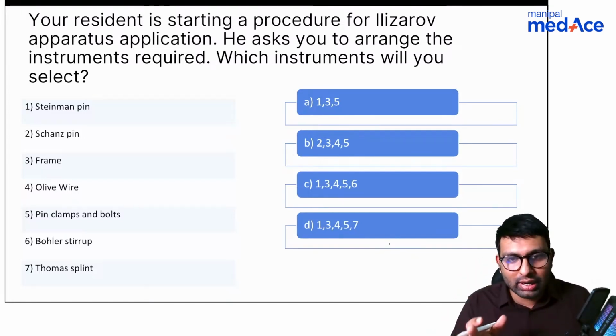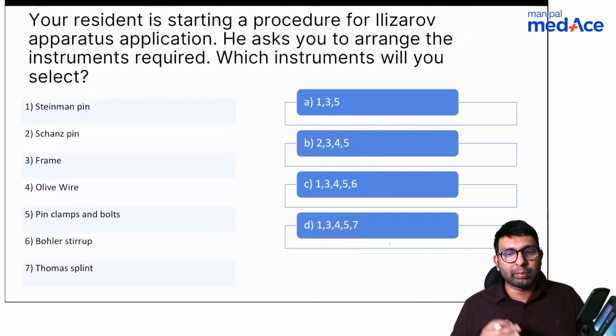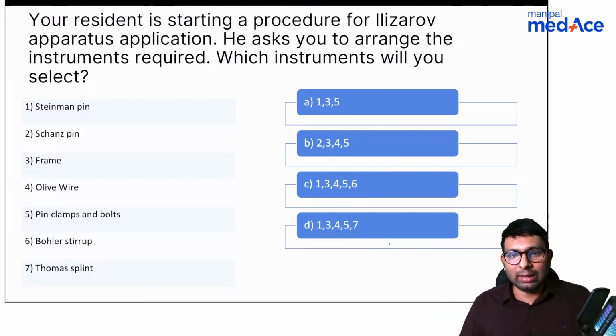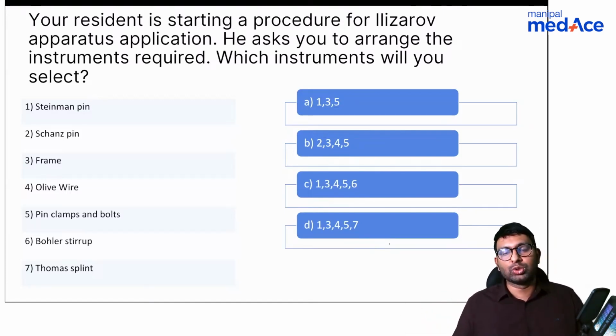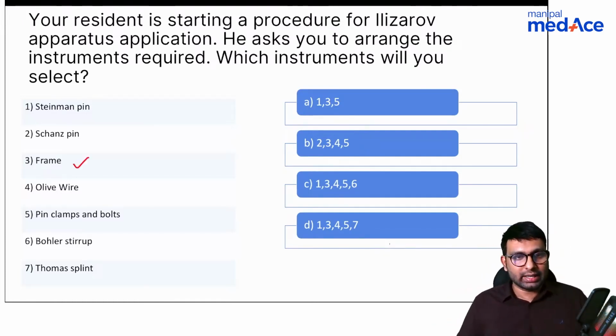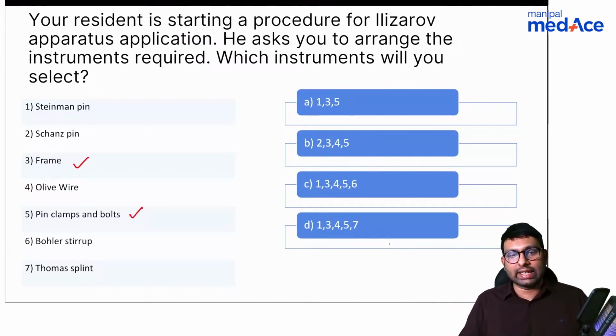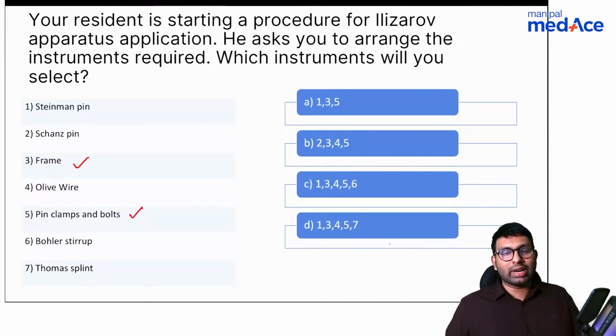I'm pretty sure you've all seen an Ilizarov fixator, these circular devices which hold a fracture in place, mainly in open fractures or in limb lengthening procedures or bone transport. That is an Ilizarov fixator. So frame, correct. Frame is one of the things that is definitely required. Frame is those circular rings outside. Pin clamps and bolts are also definitely required. So two things required. Anything else?